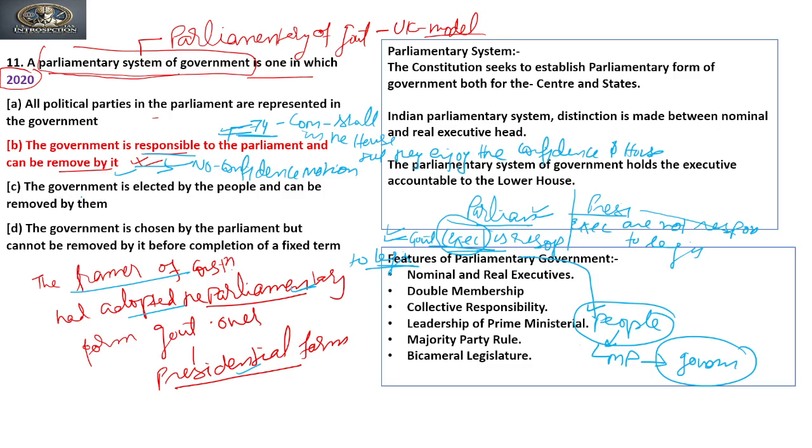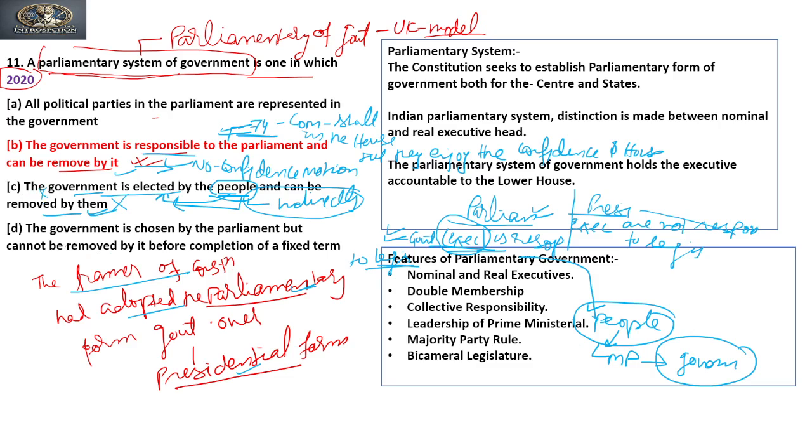If you see the third option, the government is elected by people and can be removed by them. No. Though the people elect the representatives into the assembly, the government is removed by the representatives. So indirectly, yes, the people are responsible for removal, but not directly. They are responsible indirectly through their representatives. So the people are not directly involved in removing the government. Clear? So this cannot be the answer.